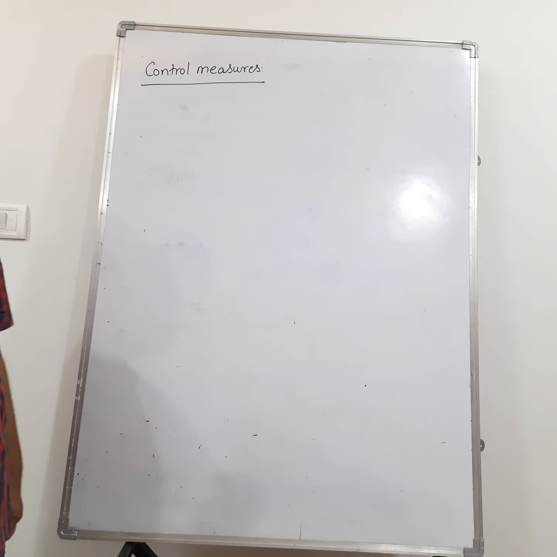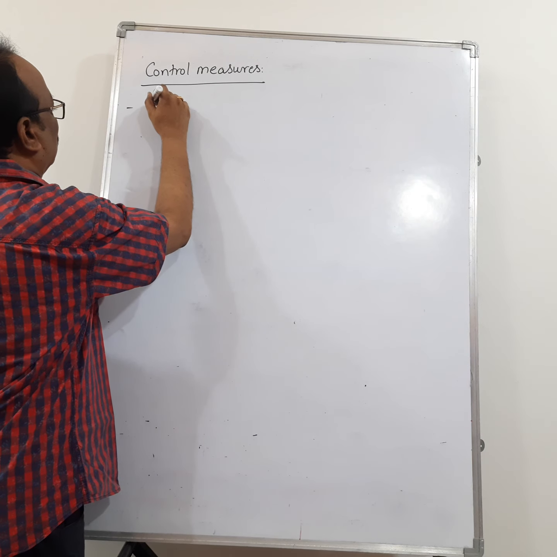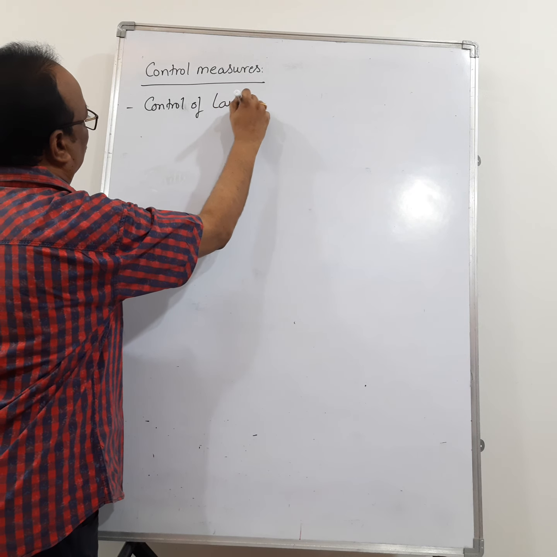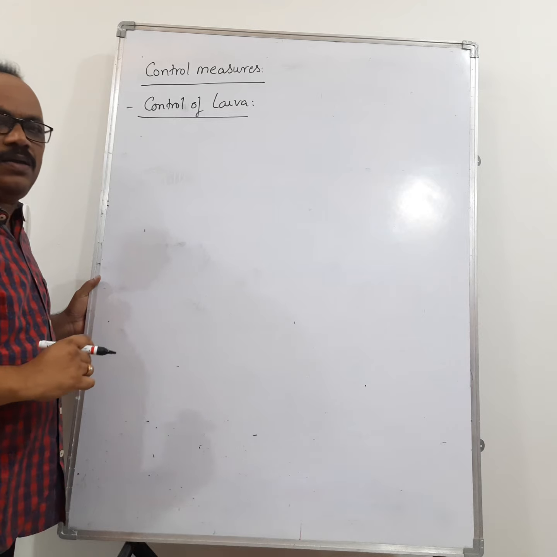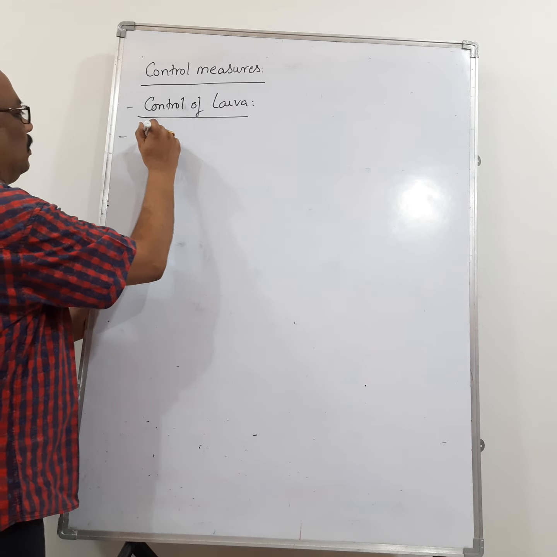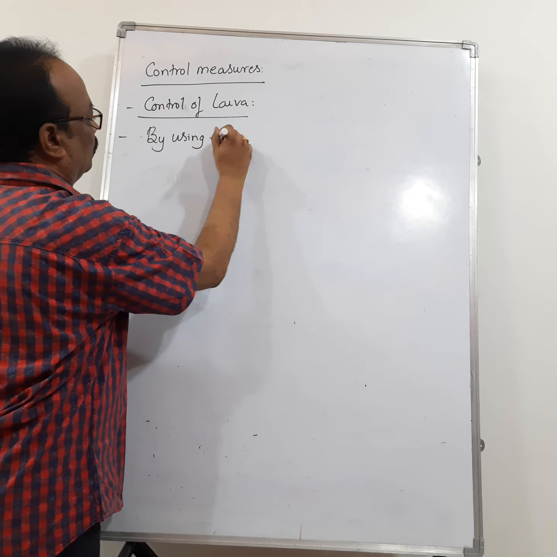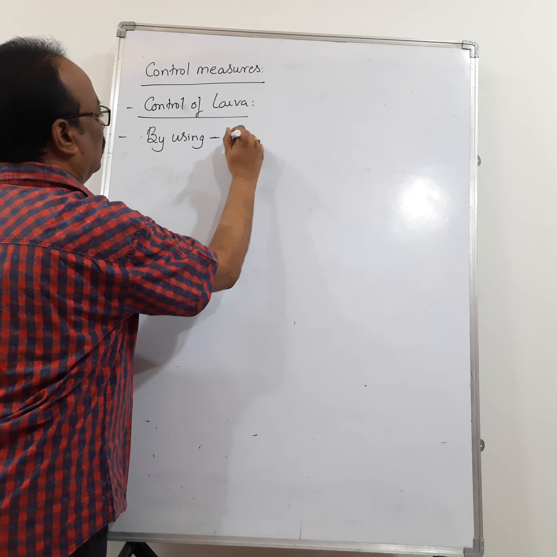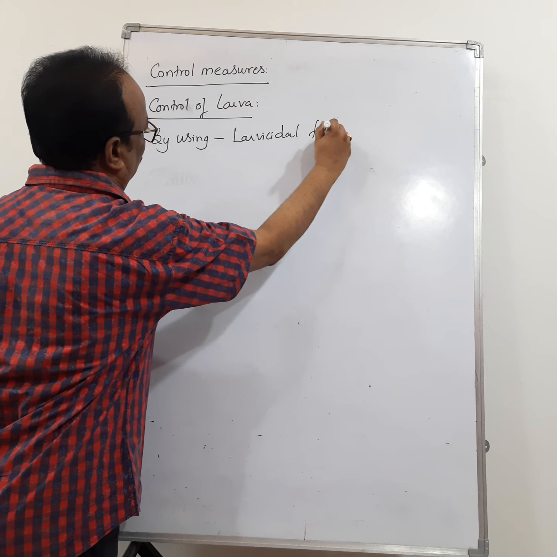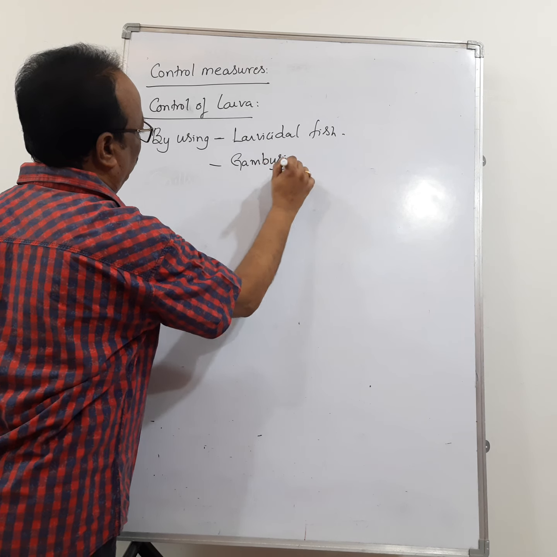So how to control the malaria fever? Let us see the first one. First we have to control the larval population of mosquito. So how? By using larvicidal fishes called Gambusia.